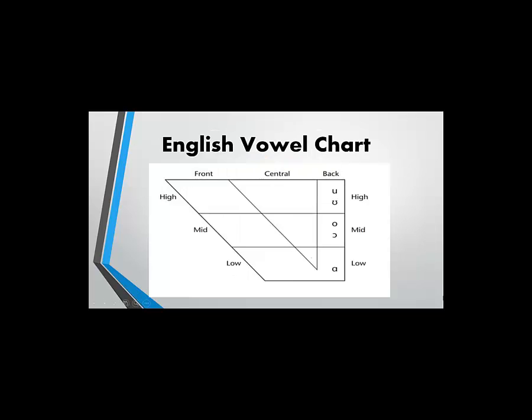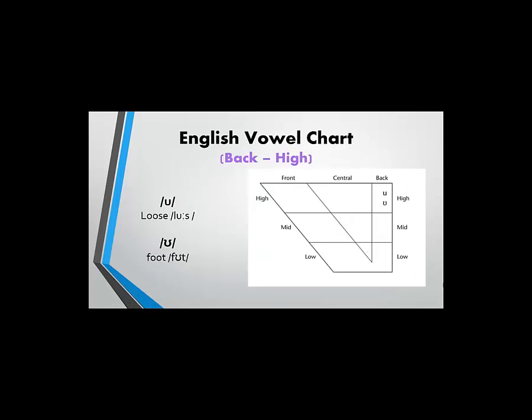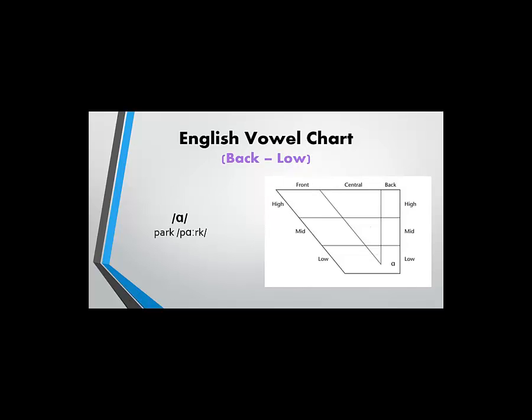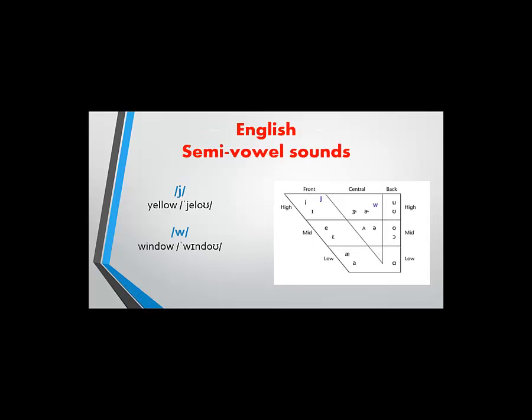Now we are going to focus on the back vowels. U, lose. U, foot. O, go. O, hall. A, park. In the phonological system, there are also 2 semivowels. In English, the semivowels are ya, yellow, wa, window.